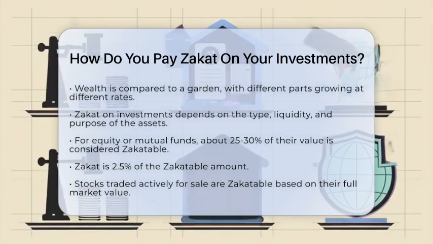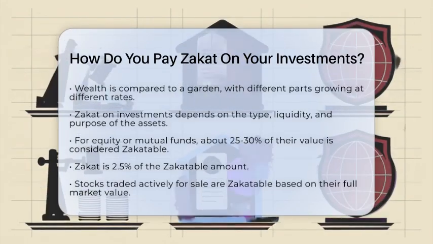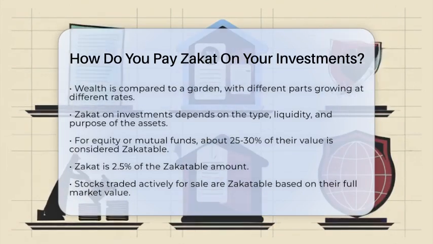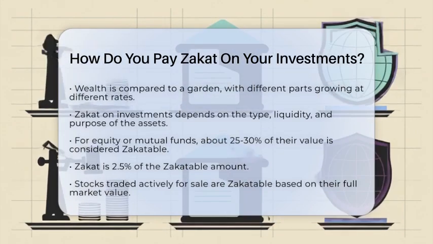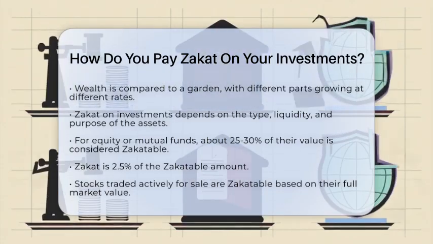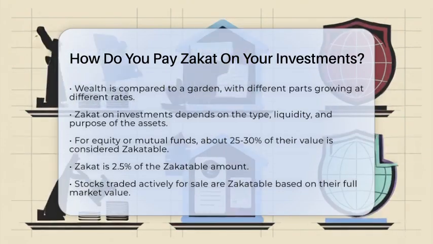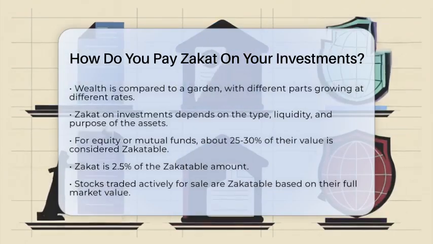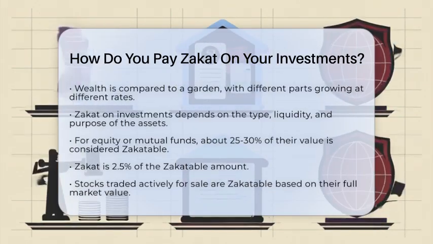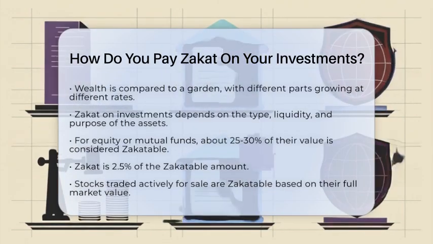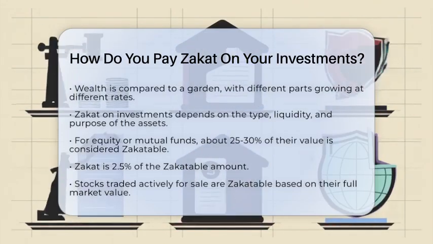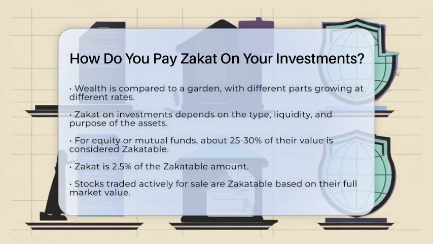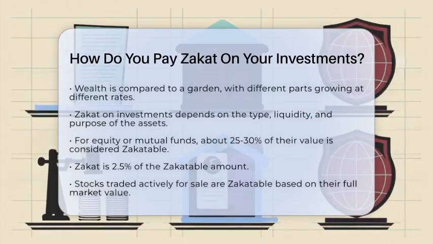First, you need to find out the value of your investments that are zakatable. For example, if you own equity funds or mutual funds, a good rule is to consider about 25 to 30% of their total value as zakatable. Then, you pay 2.5% of that amount. So, if your investment is for $1,000, you take 25%, which is $250, and pay $25 as zakat.